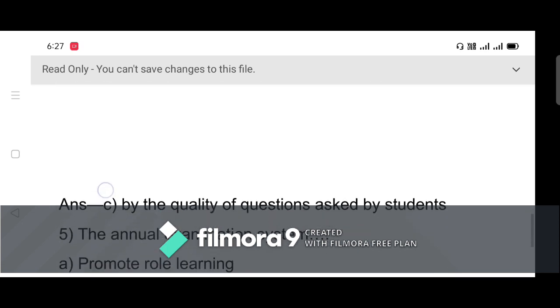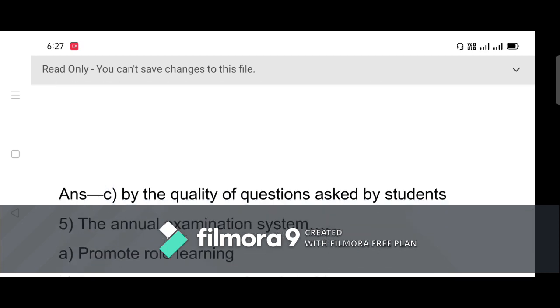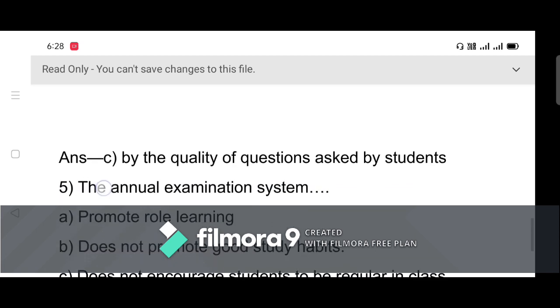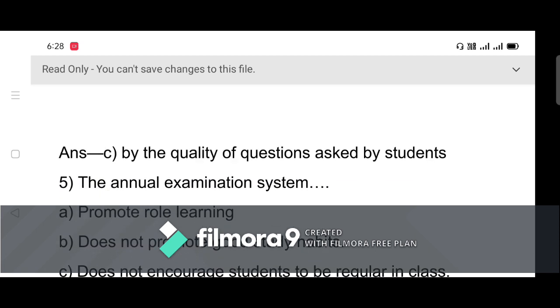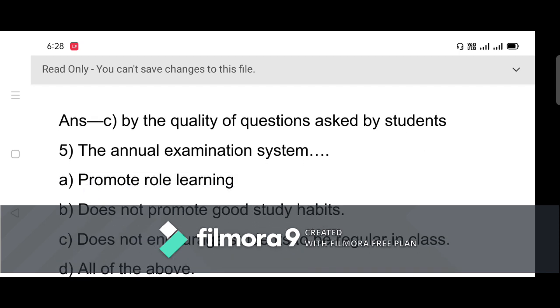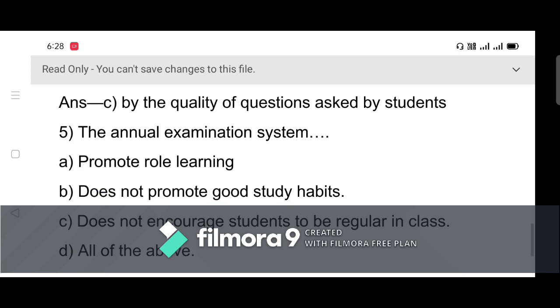Now comes question number 5, the annual examination system. The options are: A, promotes rote learning, B, does not promote good study habits, C, does not encourage students to be regular in class, D, all of the above. We all know that the annual exam system was prevalent in our education system. So what does the annual exam do?